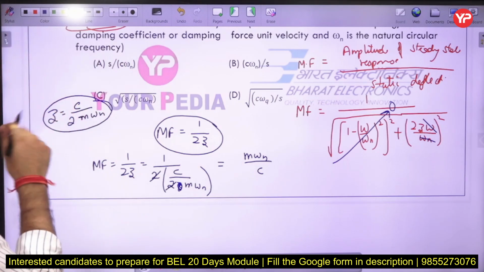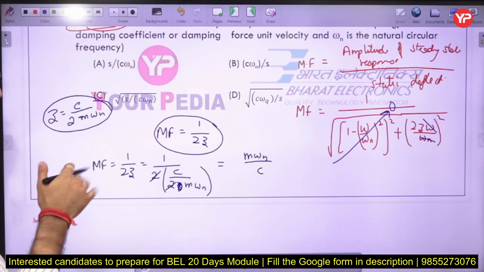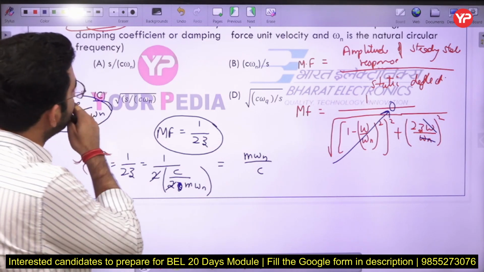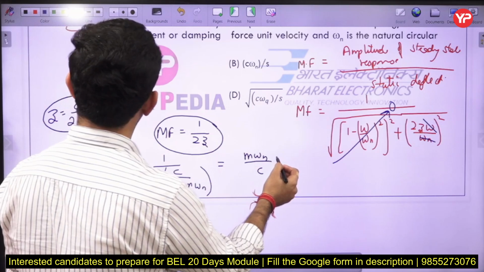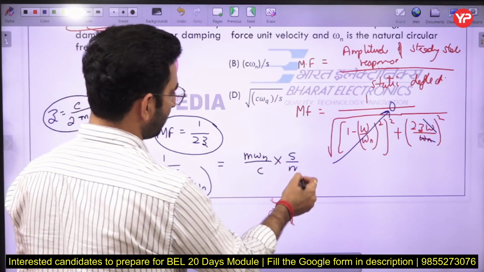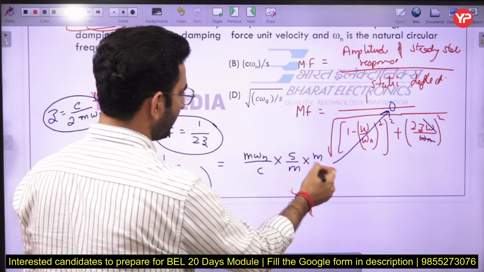Okay, so in this case, do we have any options in this form? The answer is not given in this form here. So we have to write it down in some other form. So just simplify it further. Let us multiply by S by m and divide by S by m here.